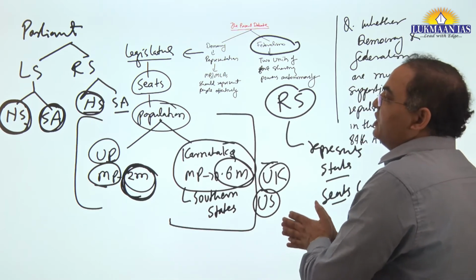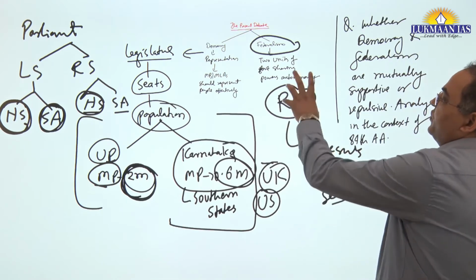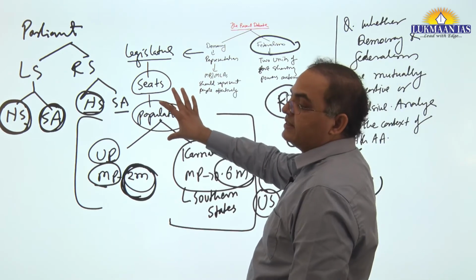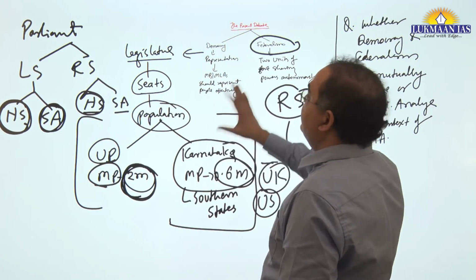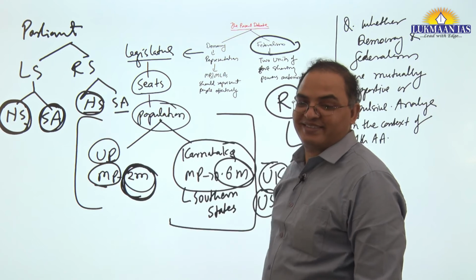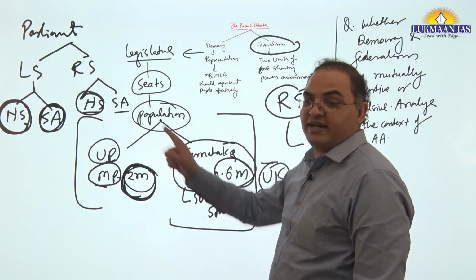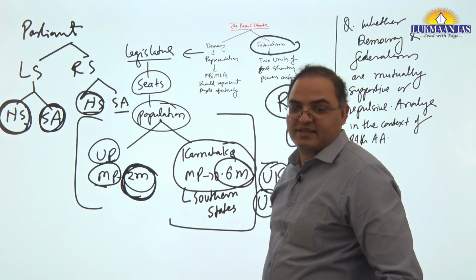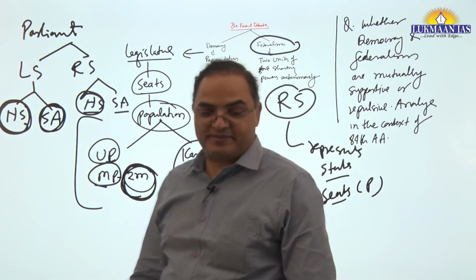But because of federal constraints, we are not addressing the problems of democracy, and in this way federal polity is affecting the quality of democracy, the quality of representativeness. Are you able to understand?